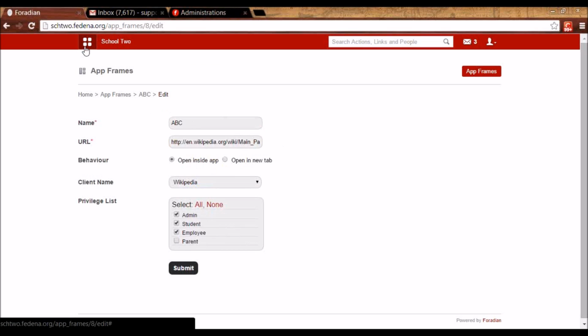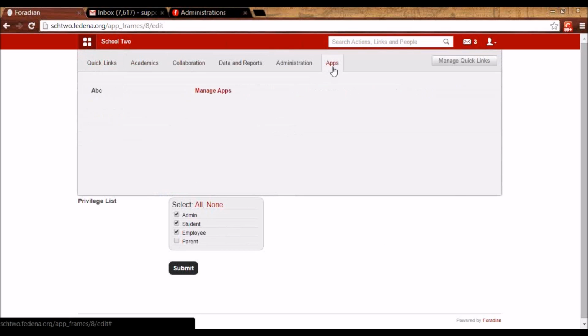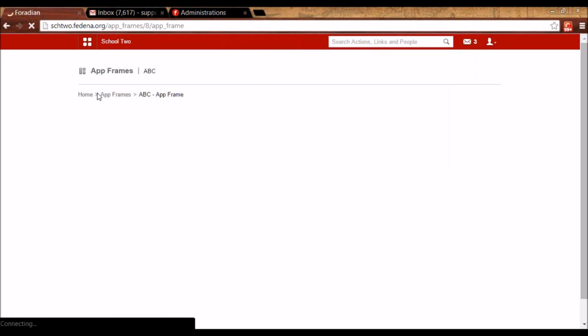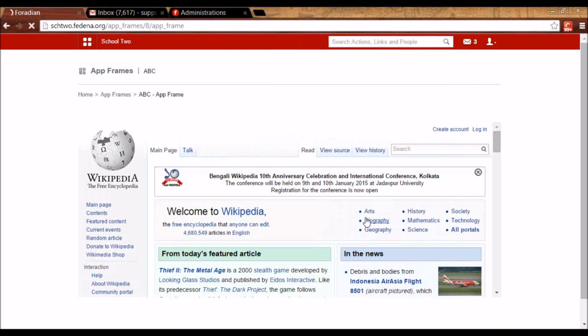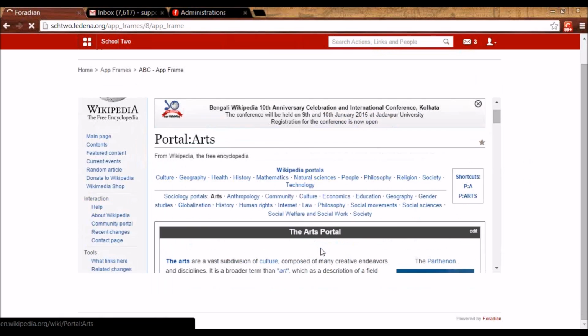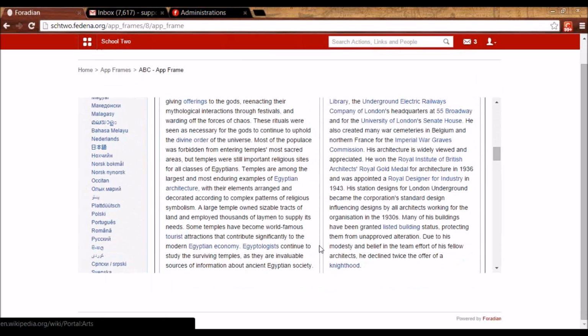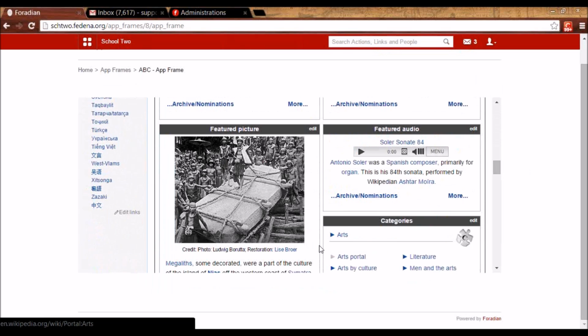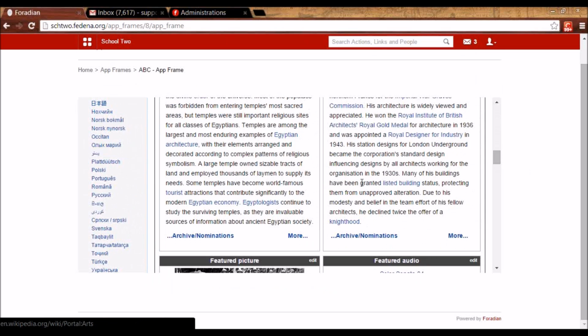So once you've done this, let me go to this Apps. You will see that this admin, student, and employee, the people or the users who are given privilege will be getting this link, which is ABC, which is the name of my third-party application. And when I open it, I'll be able to see the interface of that third-party application. So this is how you integrate the third-party application with Fedena. That application may be using Fedena data or may be independent.